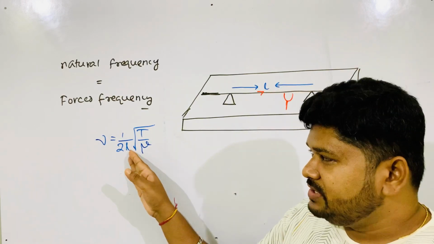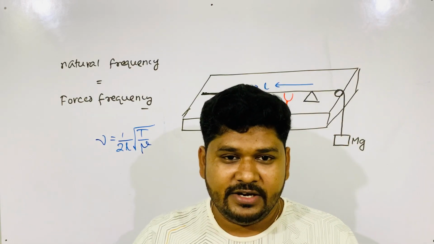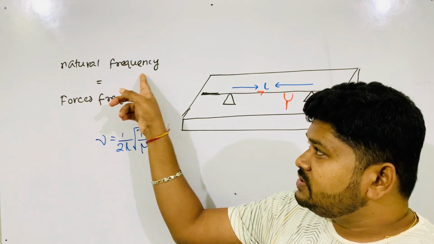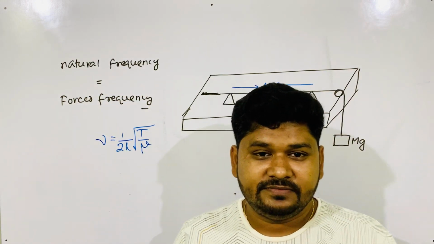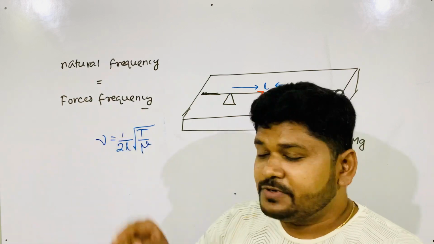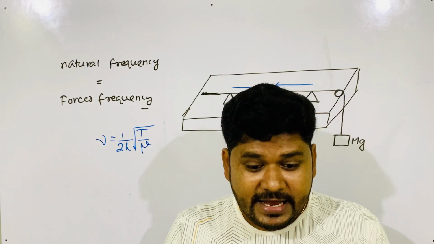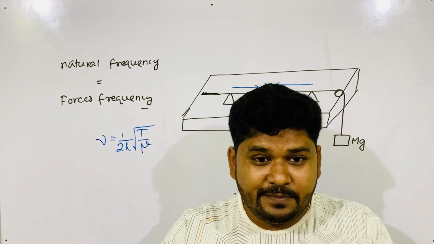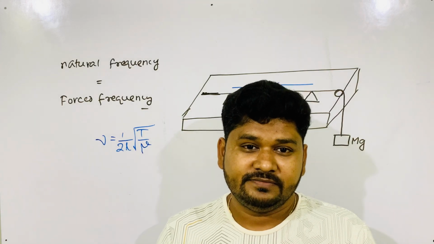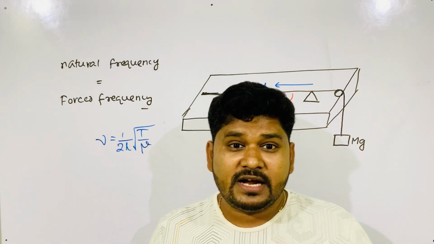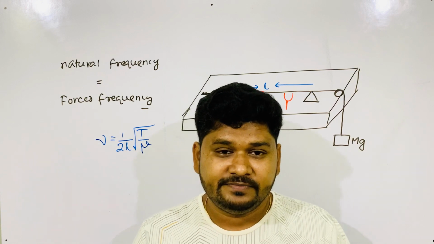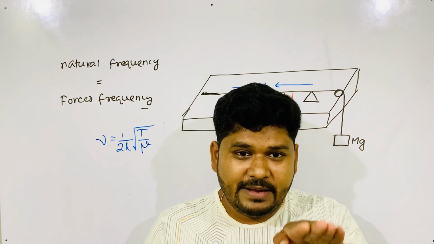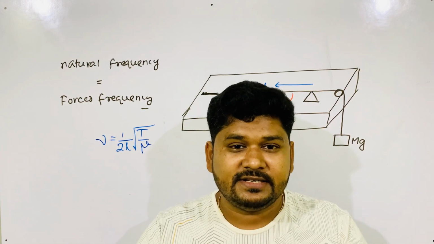This is only valid for a string. For the bridge, you can find that using a different formula. Okay, that is the natural frequency the bridge has. Then what is the forced frequency? Forced frequency comes due to the stamping of the feet of the soldiers. When the soldiers march on the bridge, what happens? They go left, right, like this.